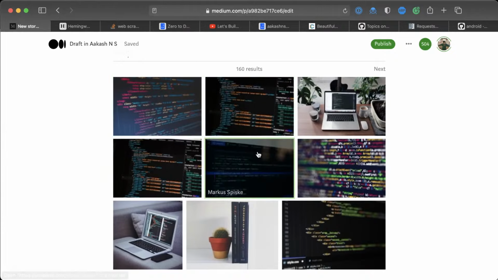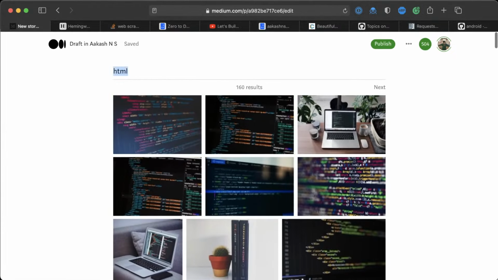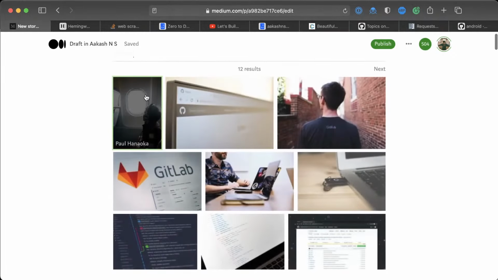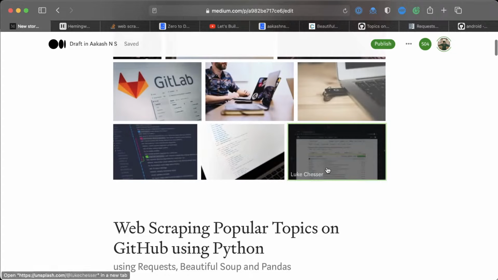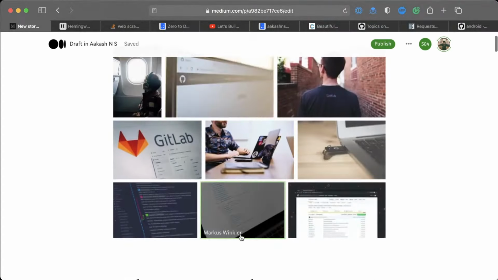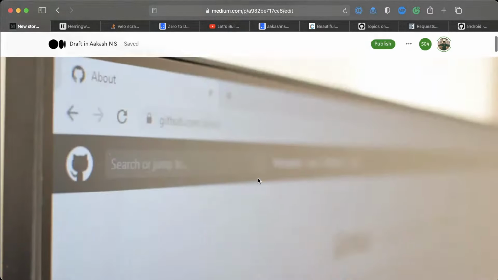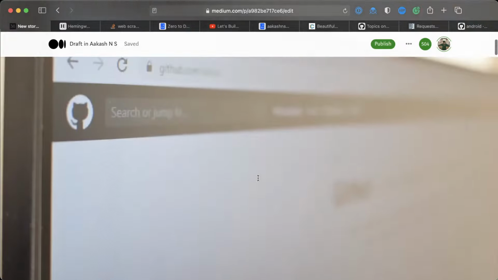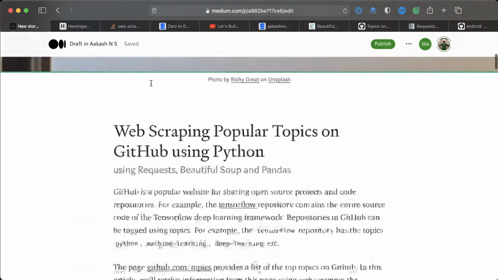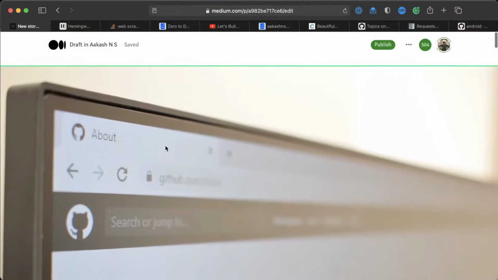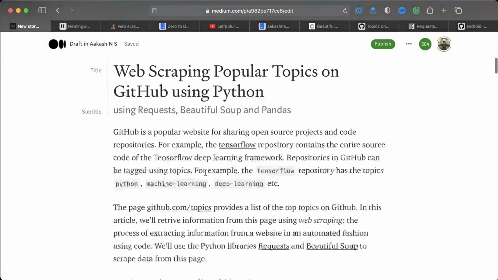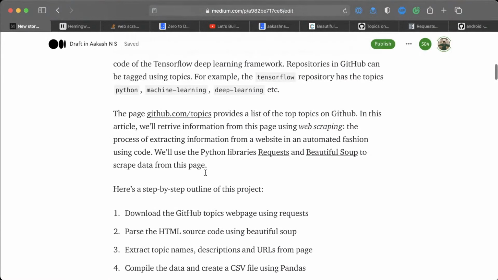This looks good. This looks good. Or I could even just pick something related to GitHub. Yeah, I guess this looks good too. So let's see, maybe let's pick that. I like to make a nice bold image here at the very top. So this is like a banner image. And then in between, you also want to include images of other things that are relevant.